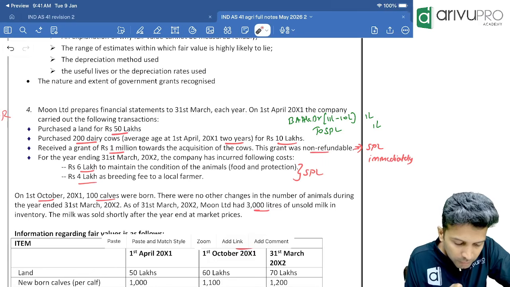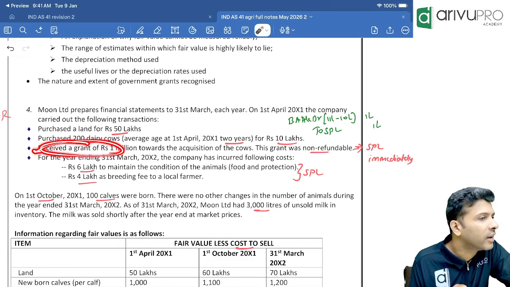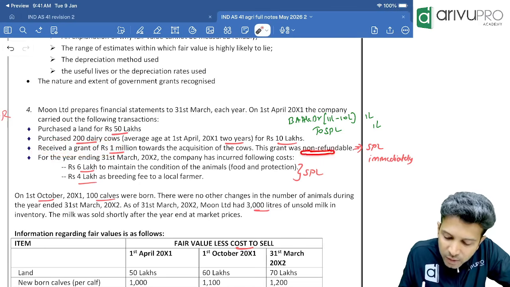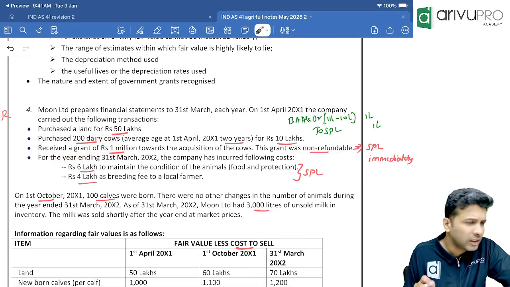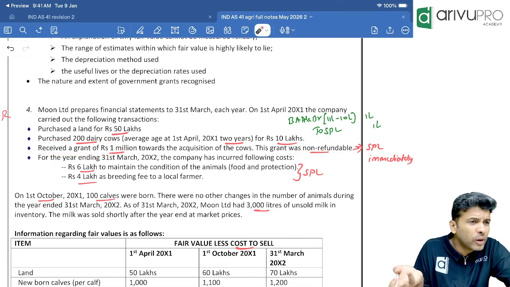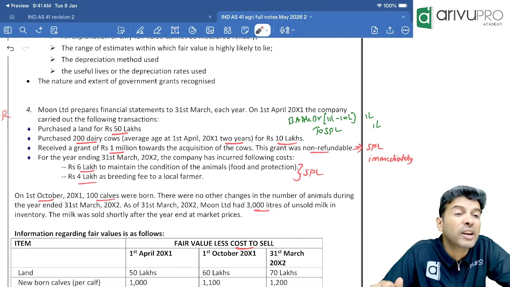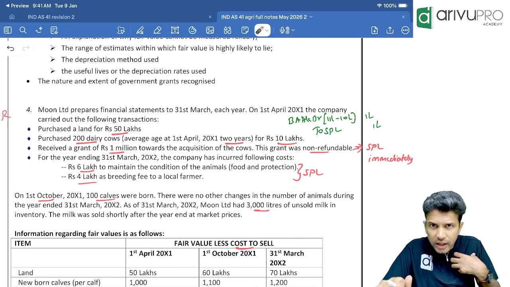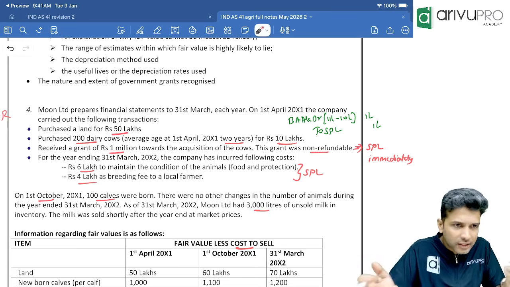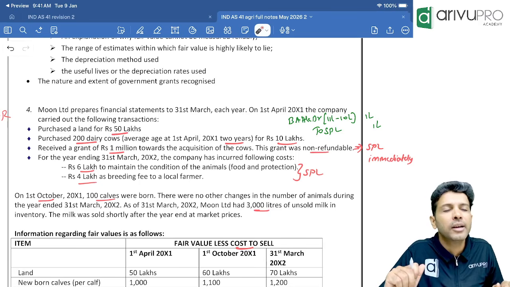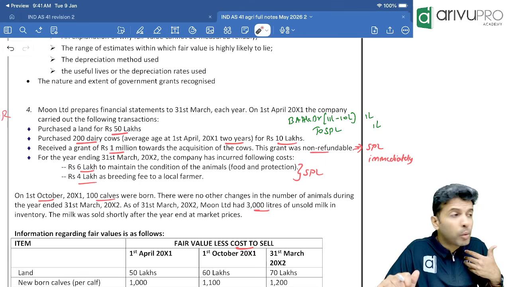Now here, people, we have already received the grant, and this grant was non-refundable. That means, is there any condition attached? Have they told anywhere? No. So looking at this data, does it look like a conditional grant or unconditional? If there are conditions, they will mention. If nothing is mentioned, it is what sort of a grant? Unconditional grant, and we have also received it.